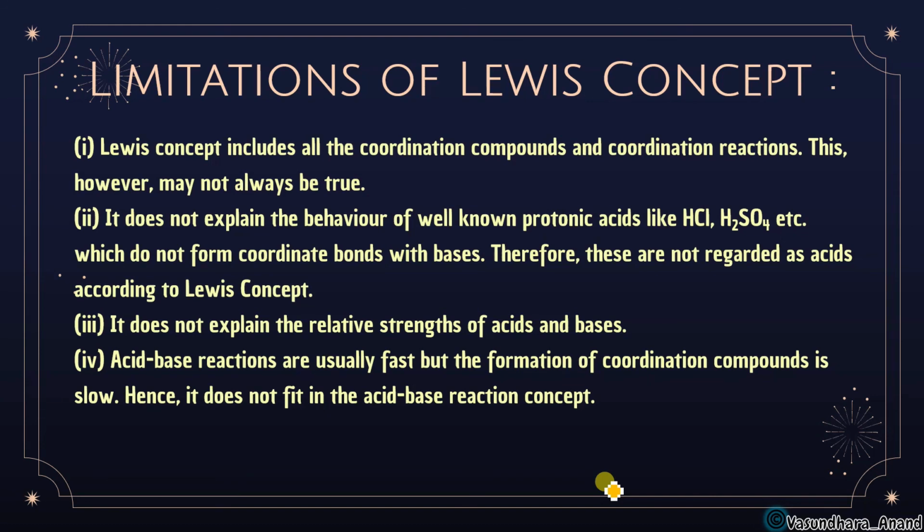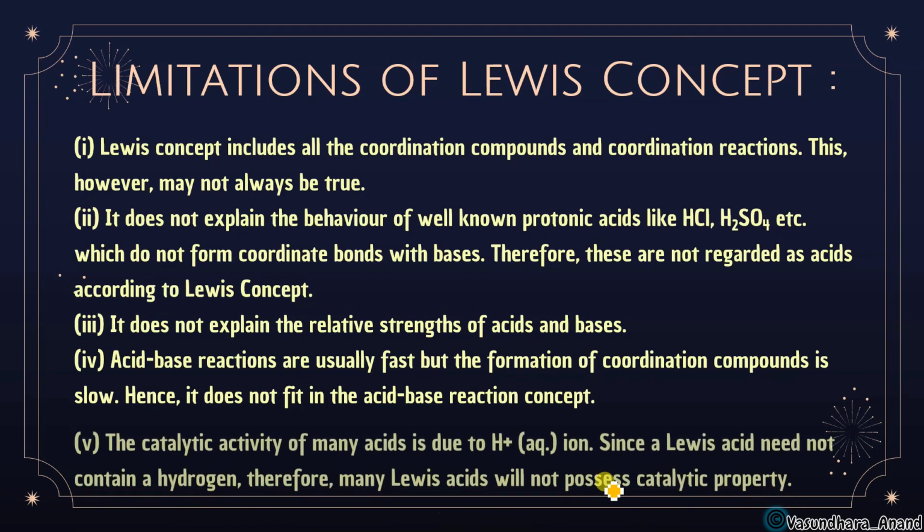Hence, it does not fit in the acid-base reaction concept. Like we just saw, according to the Lewis concept there was a coordination bond formation. Coordination bond formation is very slow, but the reaction between acid and base is very fast. So these two contradict each other. So that does not fit in the acid-base reaction concept.